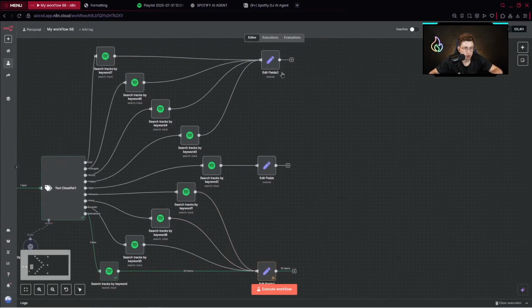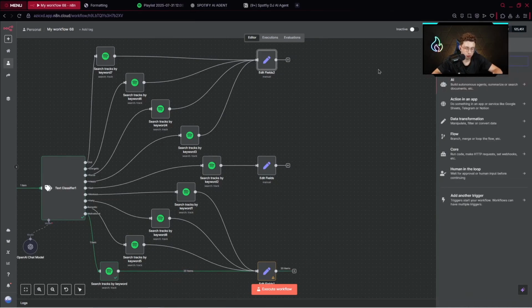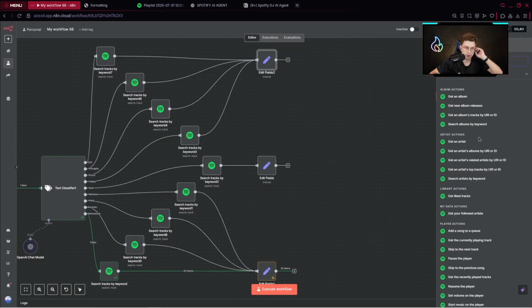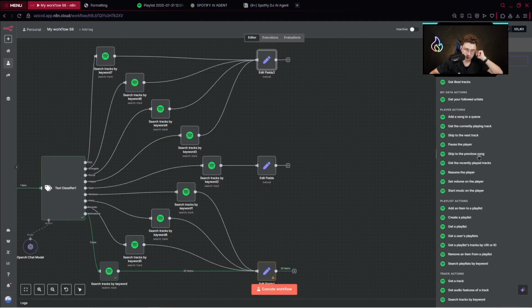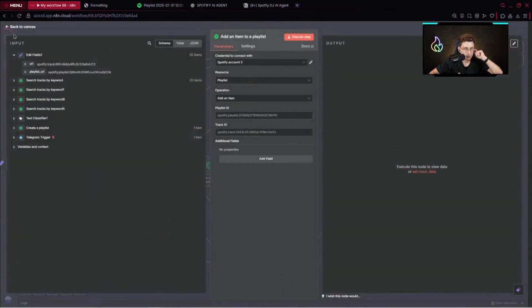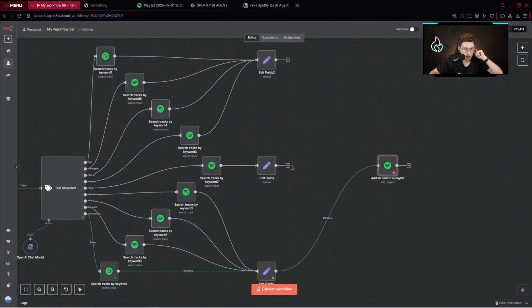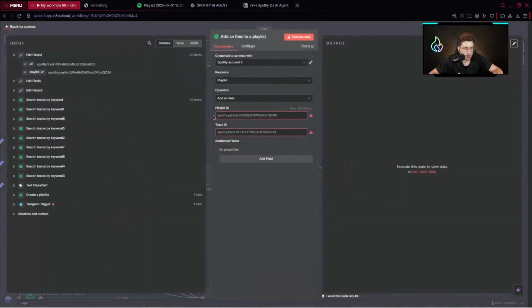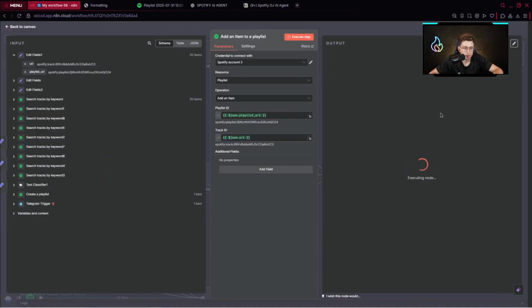And afterwards, we can simply create another node, which will be for now Spotify. So we would like to add items to our playlist. So add an item to a playlist, and simply connect our edit fields nodes. So it looks this way. And then we just provide the playlist ID and track ID, and we just execute the step.